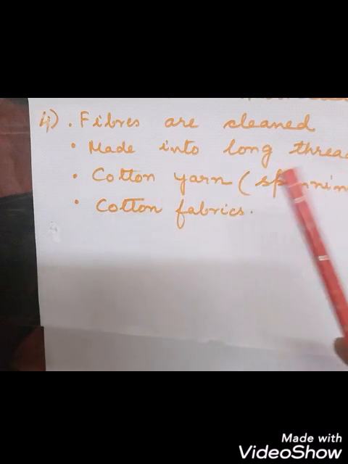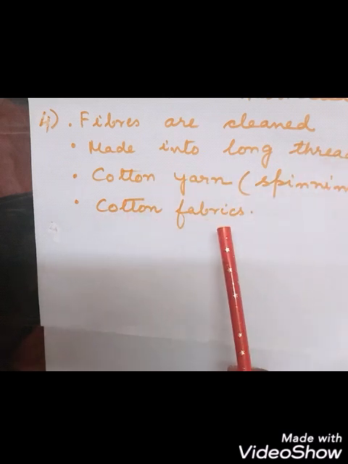Spinning. So then this yarn is converted into the cotton fabrics. By which process? By weaving and knitting. So these are all very easy processes.